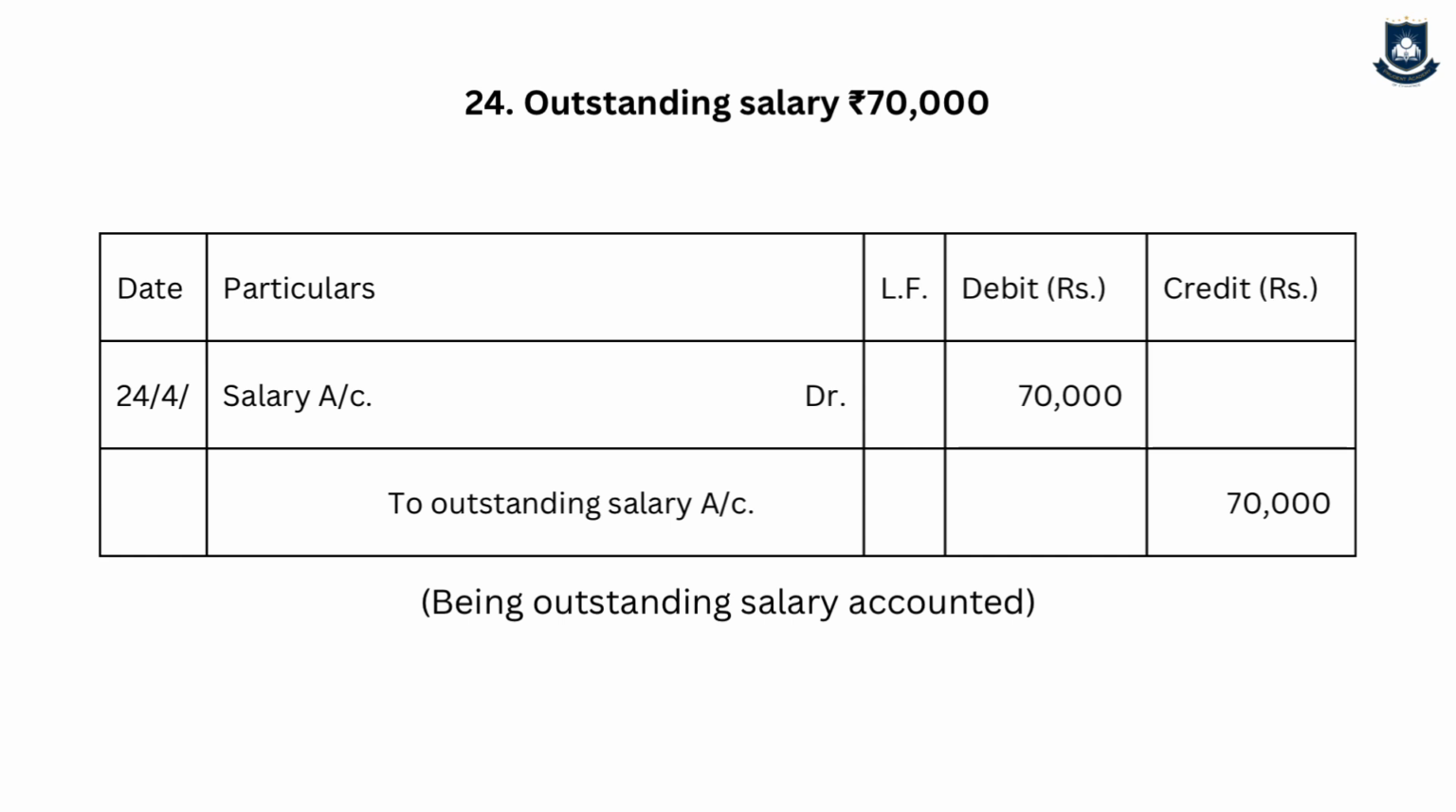Now the next transaction is outstanding salary rupees 70,000. In one place we have to account the expense, and in one place we should show the liability. So the journal entry will be salary account debit to outstanding salary account, 70,000, 70,000. The narration will be being outstanding salary accounted. Logic is salary is my business expense. It is increasing, so debit. Why? Because every time we pay salary, the expense will increase. Oh, sorry, this is revision, right? Salary expense increase debit, and outstanding salary liability increase credit.